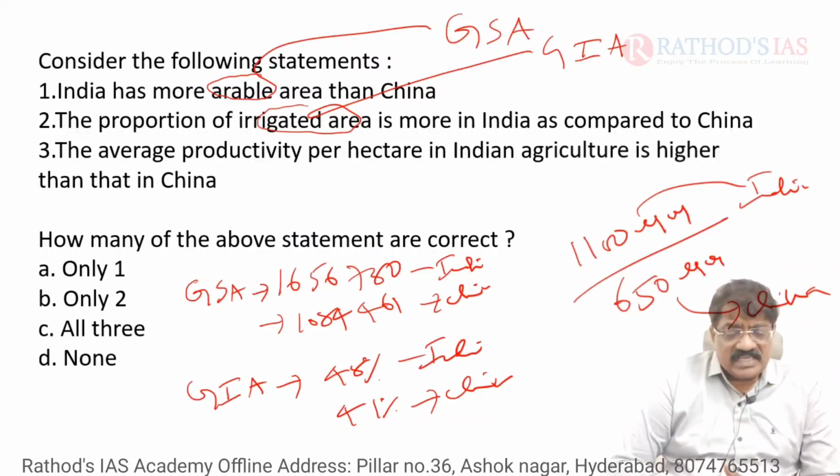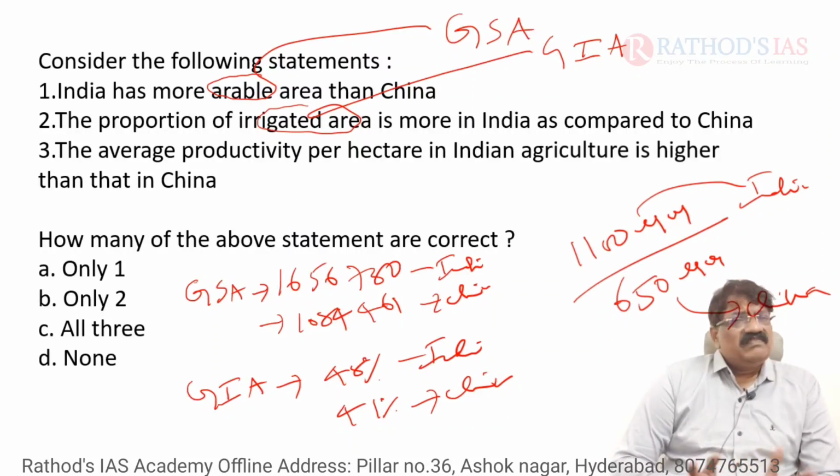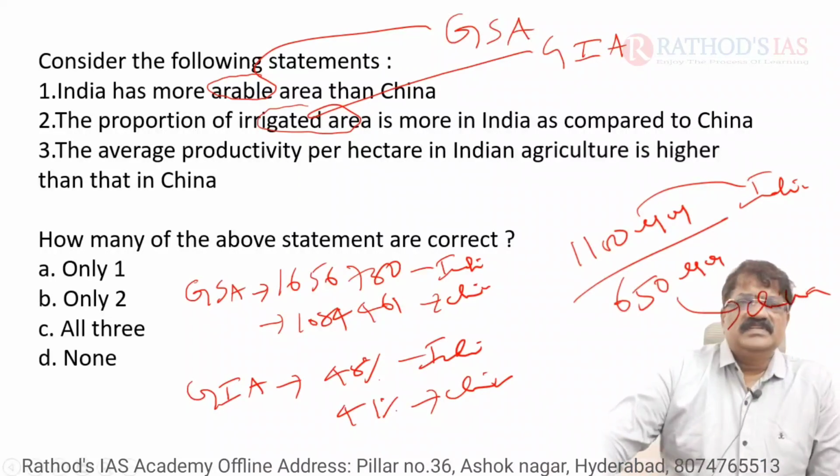That's why a heavy dose of capital can be pumped into agriculture. Private investment must be increased. Why? Because in the future, wars are going to take place over food. Because the whole world is spraying pesticides and using heavy doses of chemicals, the fertility of the soil is being washed out. So organic farming is very important. Avoid chemicals. I think it's clear. Students, tomorrow we'll see. Thank you.